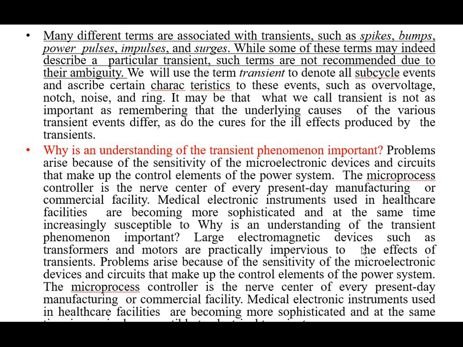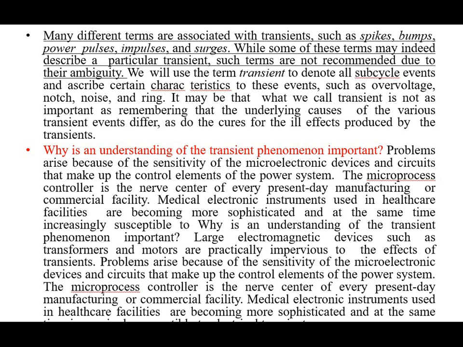Large electromagnetic devices such as transformers and motors are practically impervious to the effect of the transient, but the equipment mentioned above, like microelectronic devices, microcontrollers, microprocessors, and medical equipment, are very sensitive.